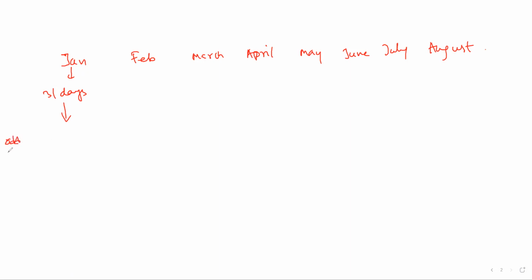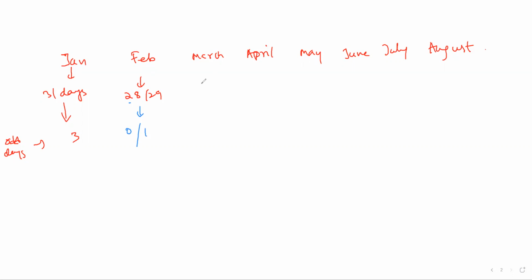Okay, one more thing. January, February, March, April, May, June, July, August. January consists of how many days? 31 days. So how many odd days will it be? 3 odd days. February will be 28 or 29 depending on leap year or not. So here it will be 0 odd days for 28 or 1 odd day for 29.